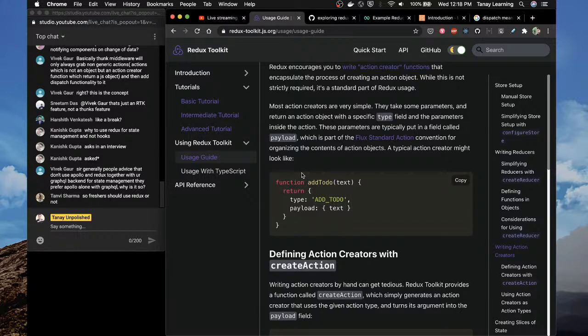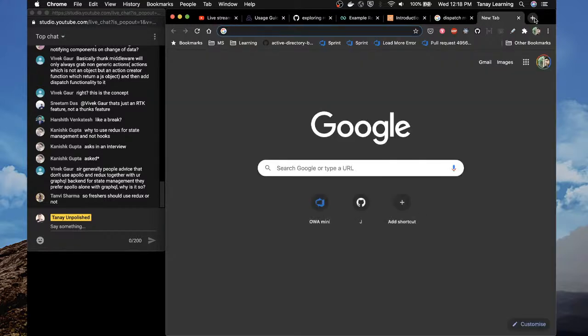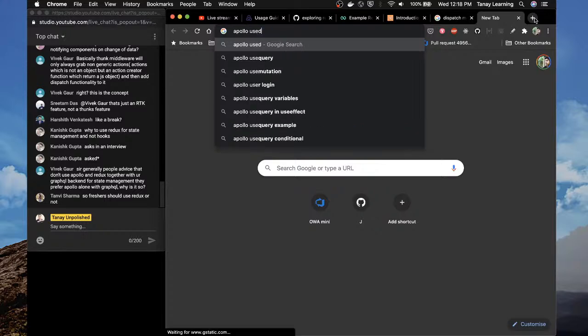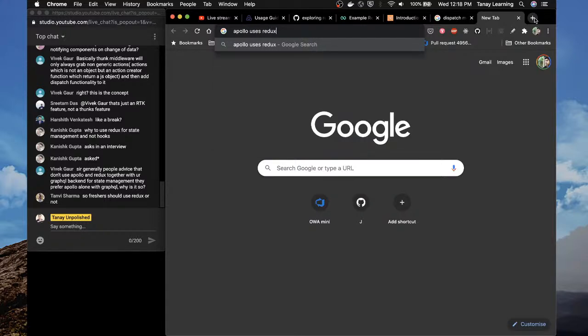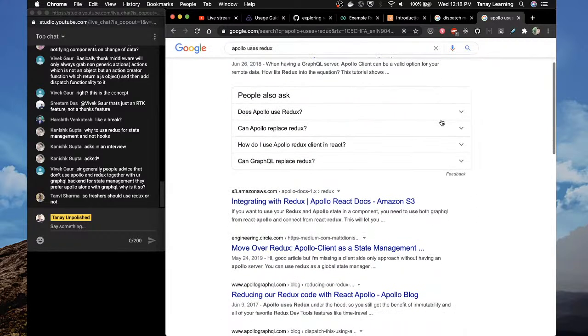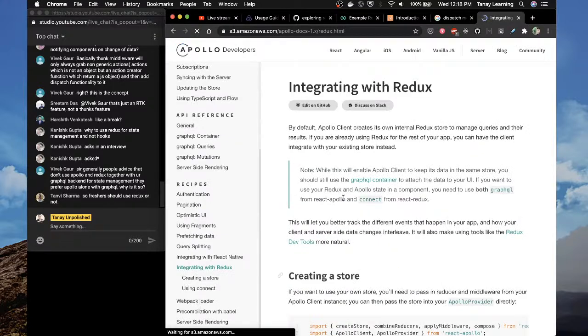Vivek asks: sir, generally people advise not to use Apollo and Redux together with your GraphQL backend for state management. They prefer Apollo alone with GraphQL. Why is it so? The history of Apollo is that Apollo used to use Redux. If you see Apollo 1.x, this is the old Apollo docs.